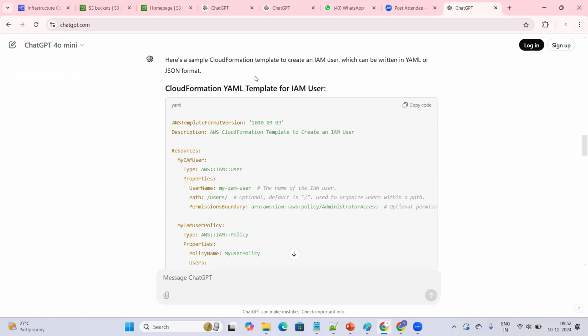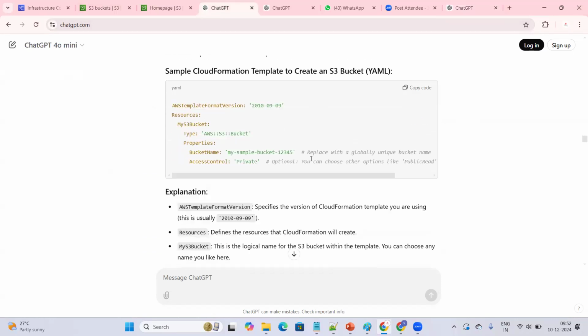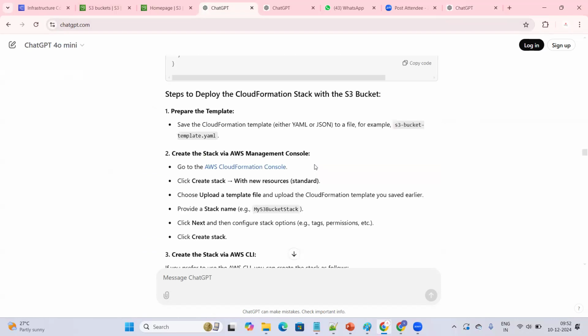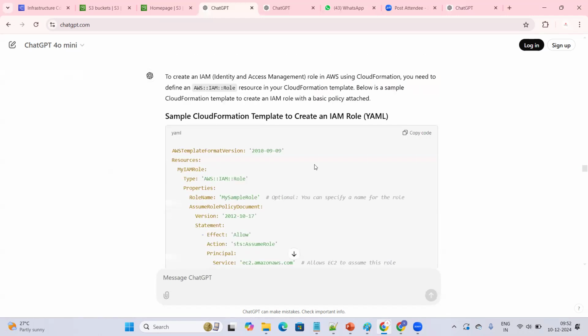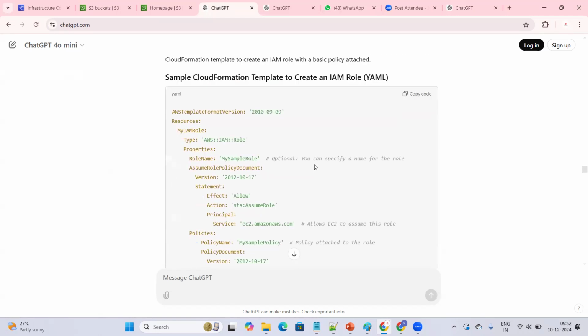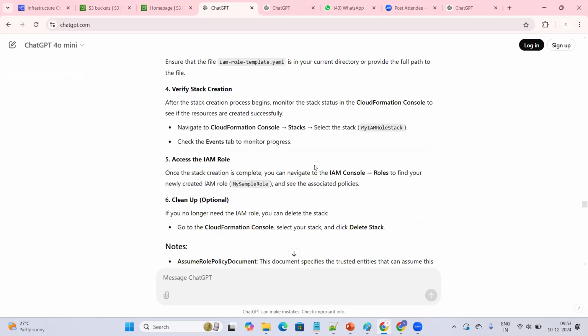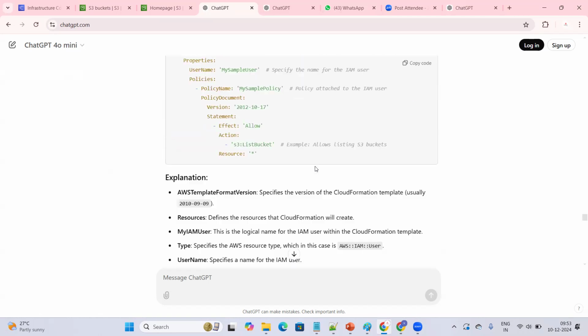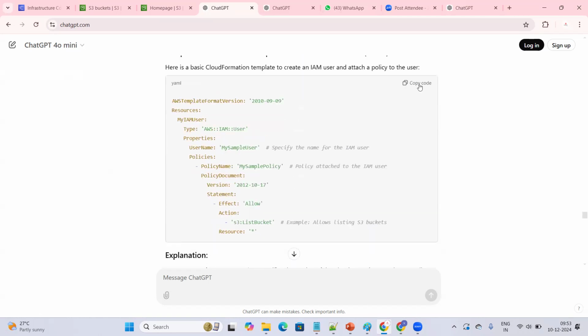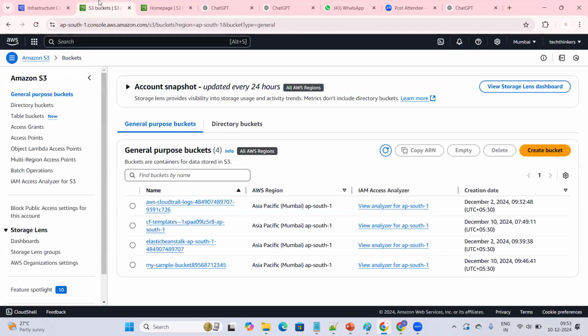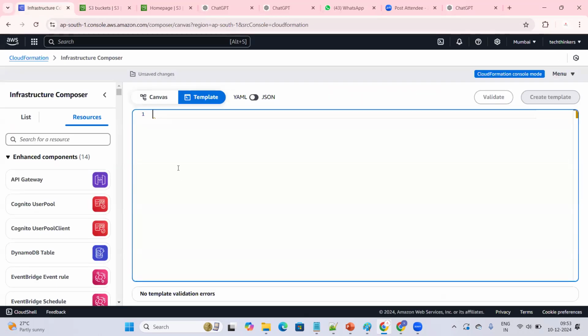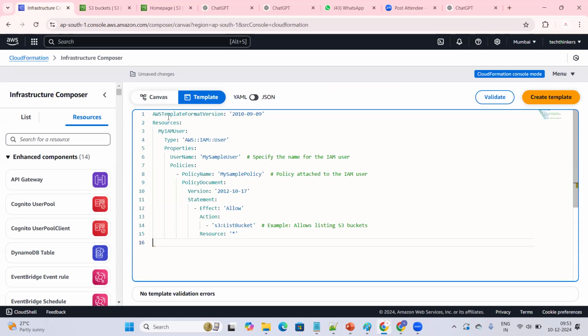The CloudFormation template can be generated so that you can use it. Let me show you. Sample CloudFormation for IAM user. Yes, you can select this one. This is the sample CloudFormation template to create an IAM user. I'm just copying it. I'm going for the infra as code option here, and pasting it over here.